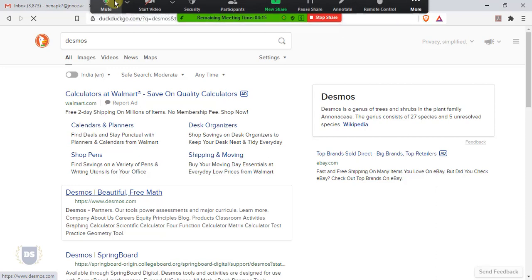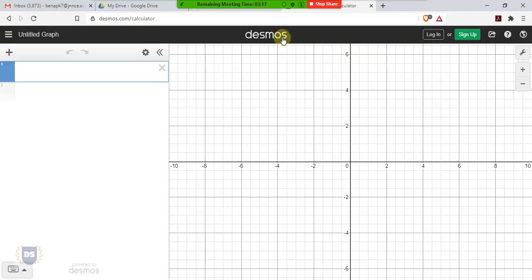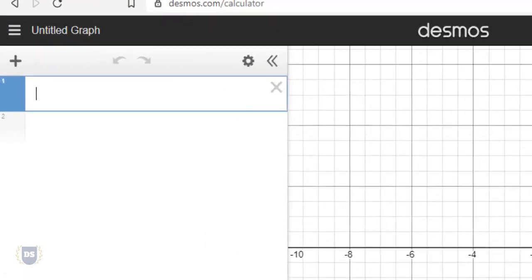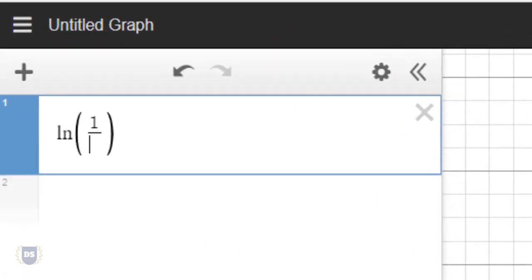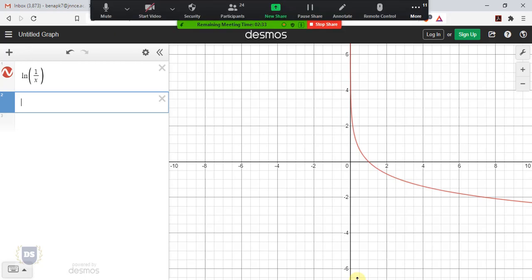Desmos is a very powerful tool wherein you can plot your functions. So here is our y-axis and this is our x-axis, and over here let's plot our very first function. And what was our very first function? Natural logarithm of 1 by x. So if I plot this, what you got to do is just type ln of 1 divided by x. Just by doing that, we have right now got a curve that is red in color. So this curve is trying to represent the function ln of 1 by x. If y is equal to ln of 1 by x, I'll end up with this kind of curve.